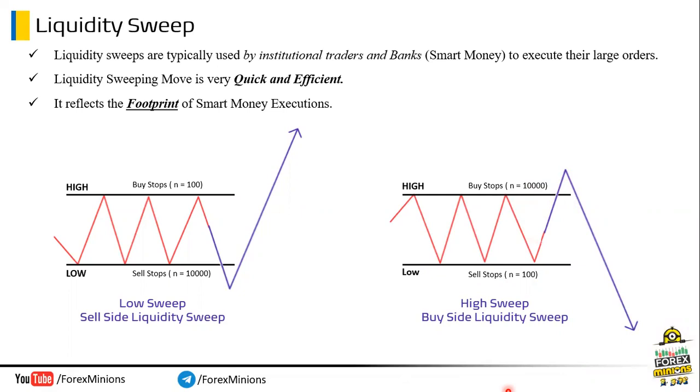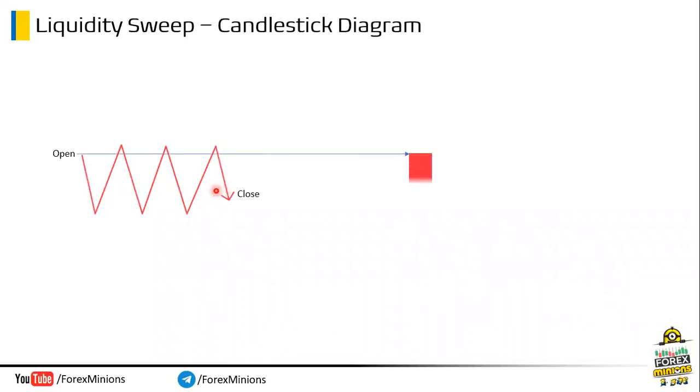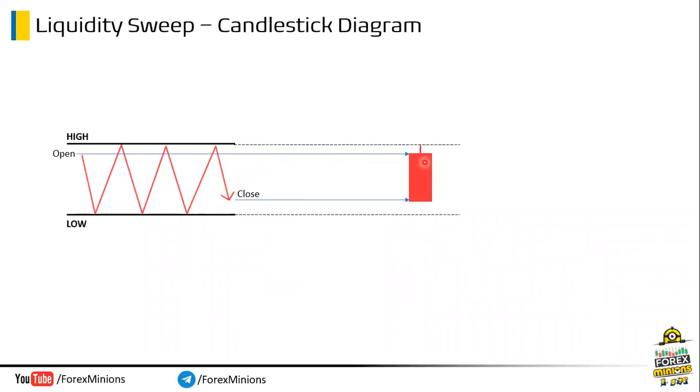Let's understand this example by candlestick diagram. For candlestick based understanding, let's map out a simple diagram. See, this is the market ranging. This is the market opening price. This is the market closing price. When we project the scheme in the shape of a candlestick, this forms the candle body. And what about these high and low levels which the market traded? When we project this high and low on the candlestick, this will form or reflect the wicks.